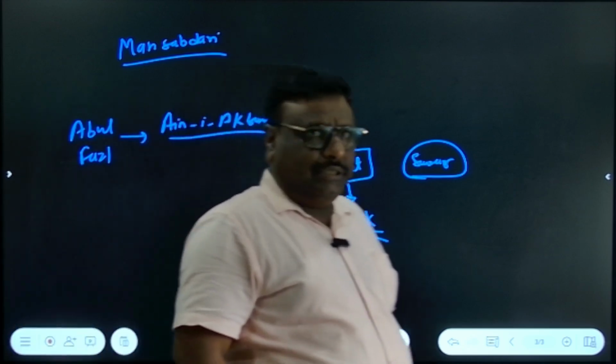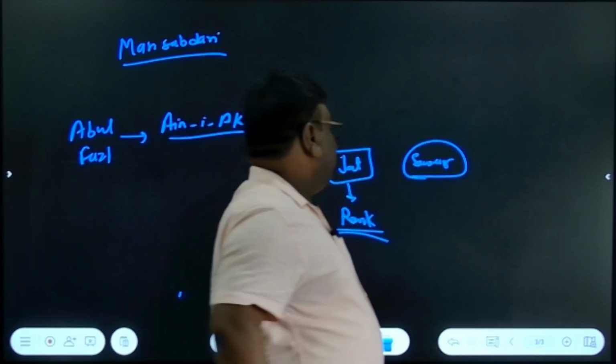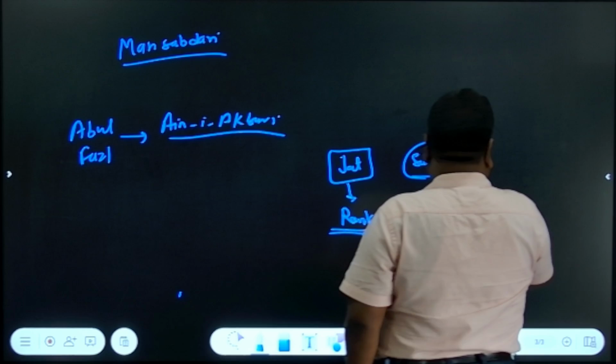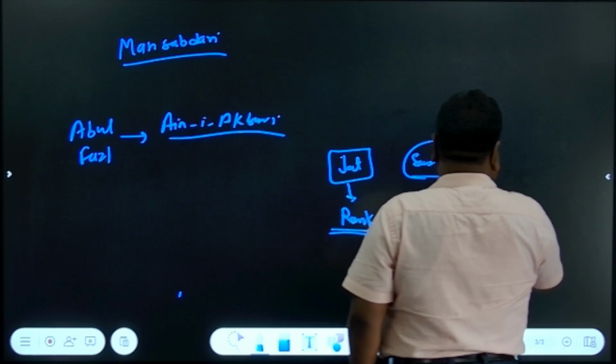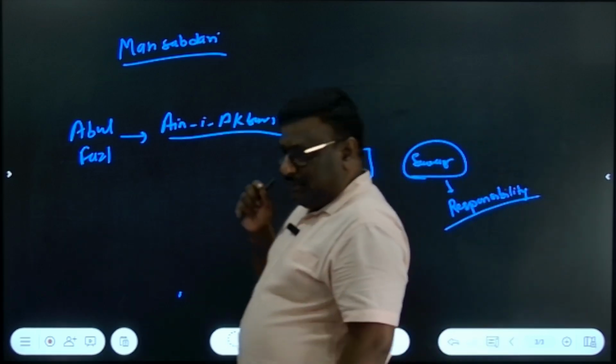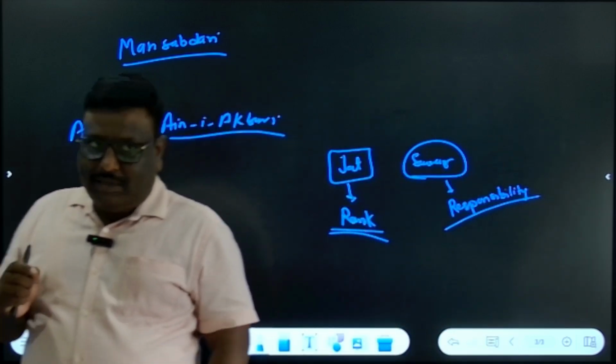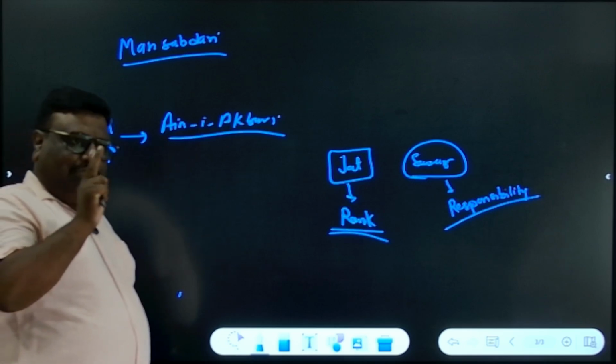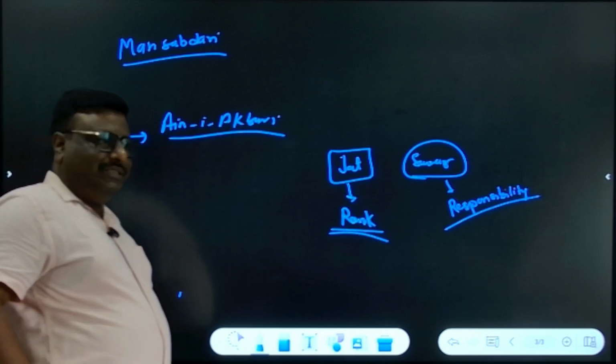Later on, it was associated. Sawar was the responsibility. Rank and responsibility. In modern days, these two elements are essential for the bureaucracy.